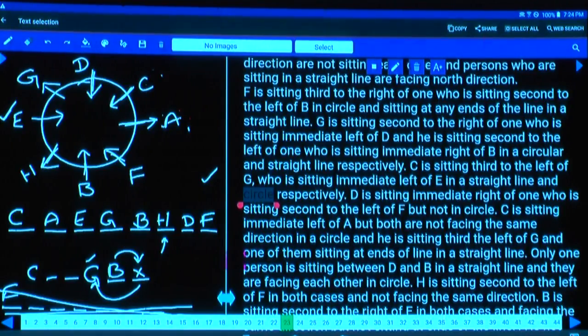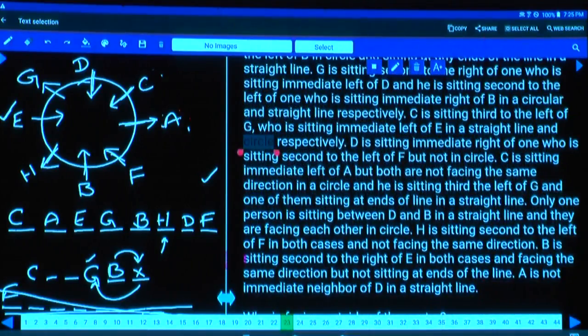If C is here, C is to the immediate left of A, but both are not facing the same direction. C and A are not facing the same direction, isn't it? C is to the immediate left of A or not? Yes. C is seated third to the left of G, and one of them seated at the ends. Only one person between D and B. Only one person between D and E.